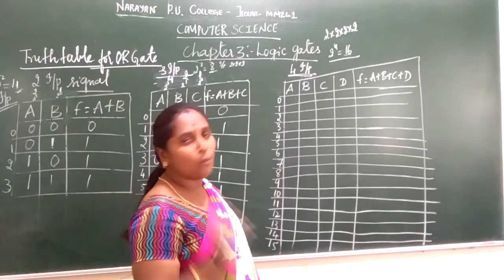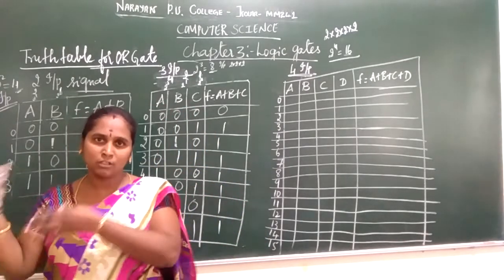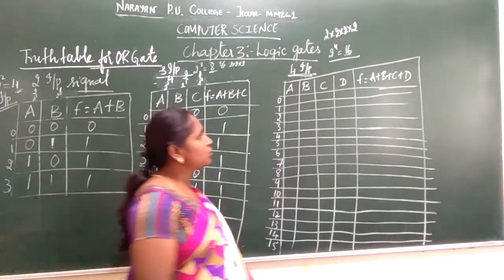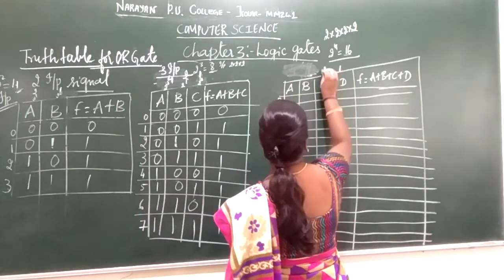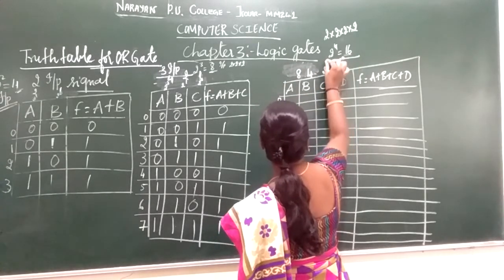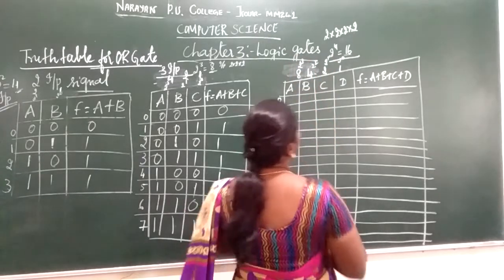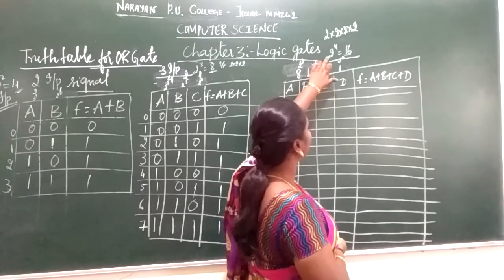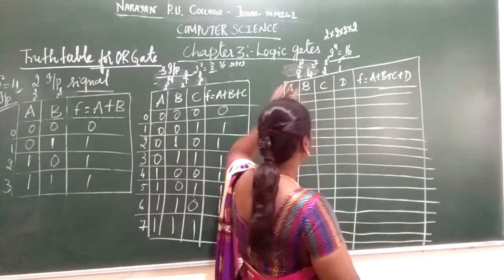I have already told you one possible way: dividing your zeros and ones into equal halves. Otherwise, go for the multiples of 2. So 1, 2, 4, 8. That is nothing but 2 to the power of 0, 2 to the power of 1, 2 to the power of 2, the powers of 2. So 2 to the power of 0 is 1, 2 to the power of 1 is 2, 2 to the power of 2 is nothing but 4, 2 cubed is nothing but 8.